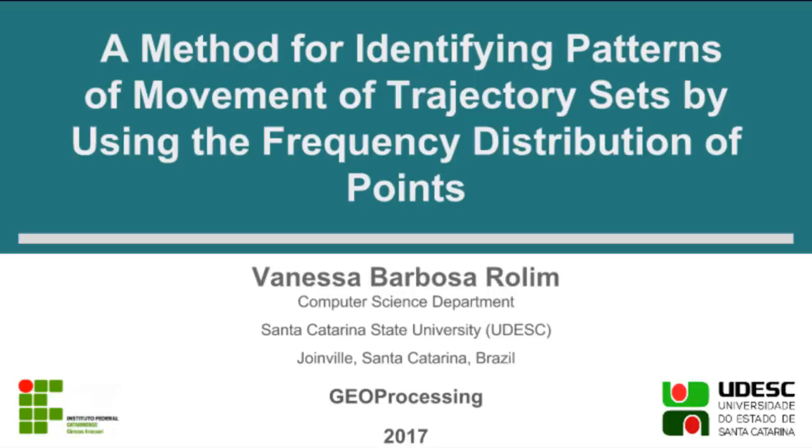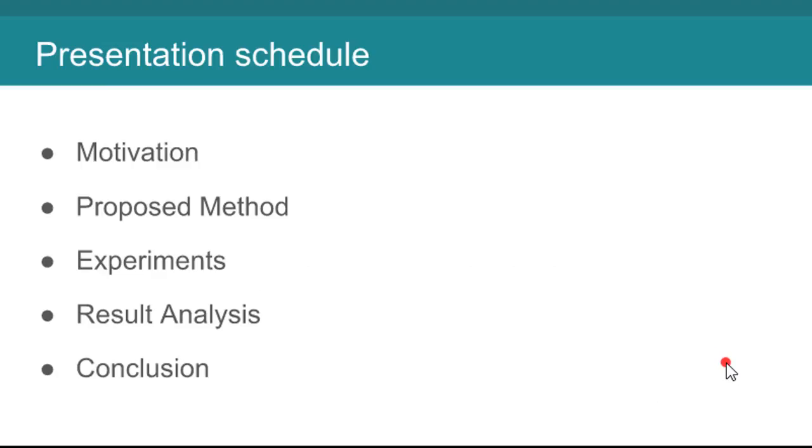Our goal here is to show and discuss our method for identifying partners of movement of trajectory sets by using the frequency distribution of points. In order to achieve such goal, I will start this presentation by unveiling our motivation. Then the proposed method will be shown. Next, the experiment will be described and the results will be analyzed. Finally, our conclusions will be discussed.